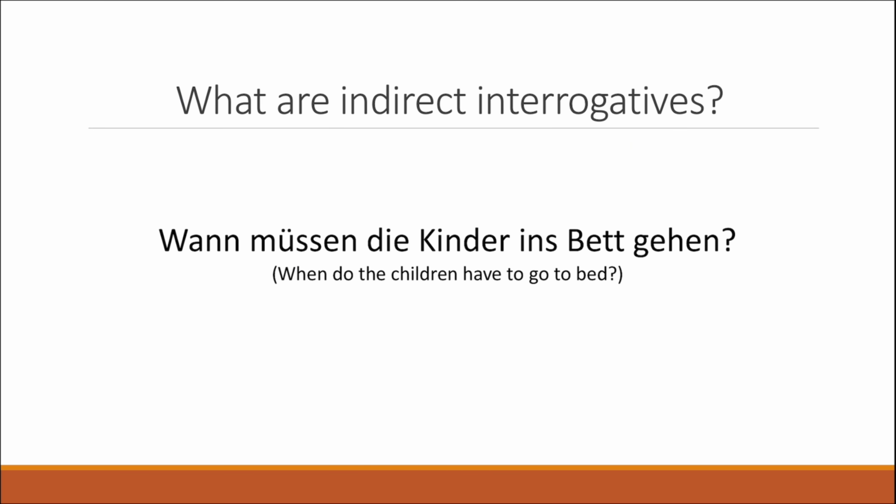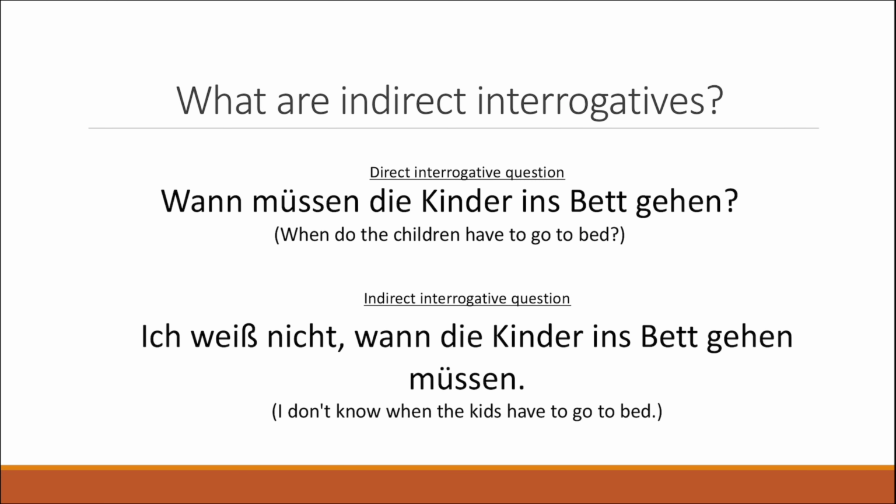Wann müssen die Kinder ins Bett gehen? When do the children have to go to bed? This is a direct interrogative question. This is simply a straightforward question that asks for specific information. And such questions normally begin with a question word like wann, was, wo, etc. And are used when directly asking someone for an answer, as in this case, or asking directly when the children have to go to bed.